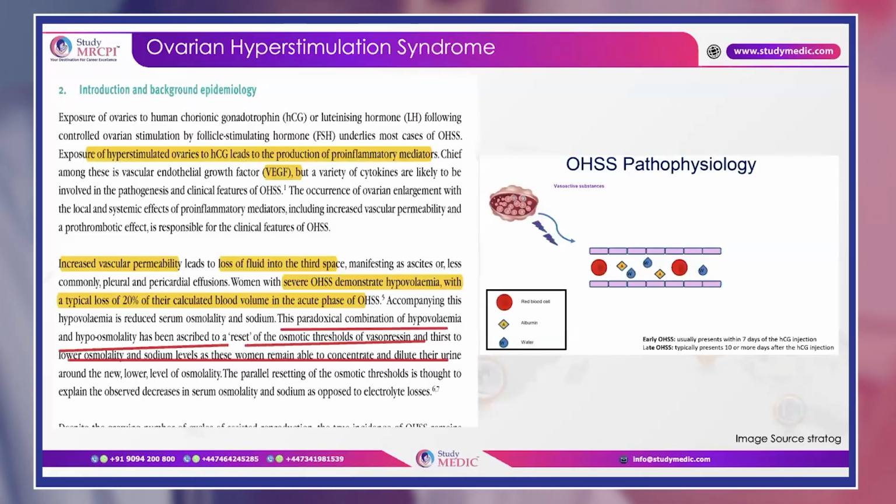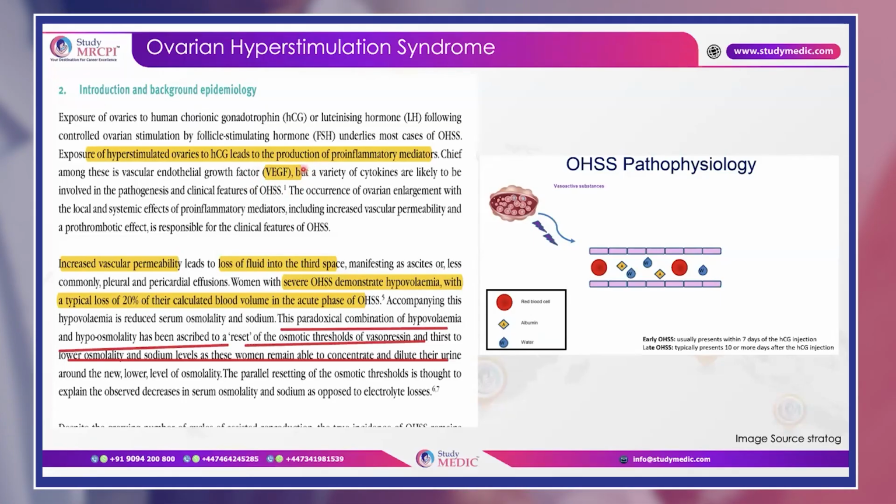Now, if you see the OHSS pathology, early OHSS is within 7 days after the HCG injection, and late OHSS is typically 10 or more days after the HCG injection. The most common factor by which these hyperstimulated ovaries produce pro-inflammatory mediators is vascular endothelial growth factor.